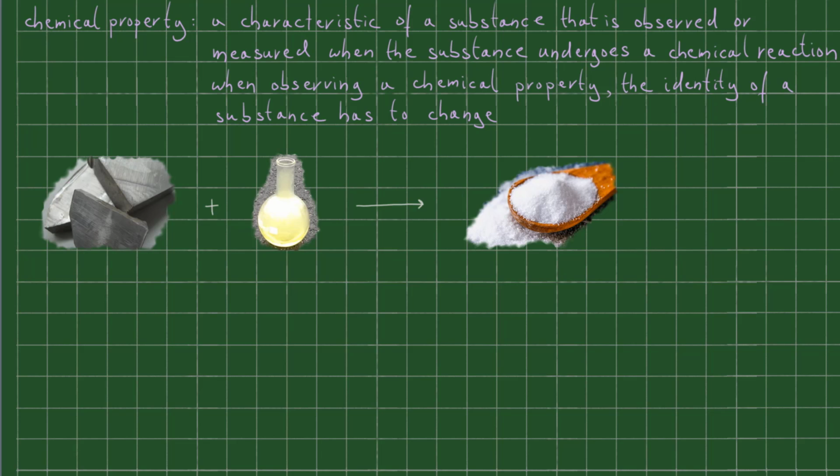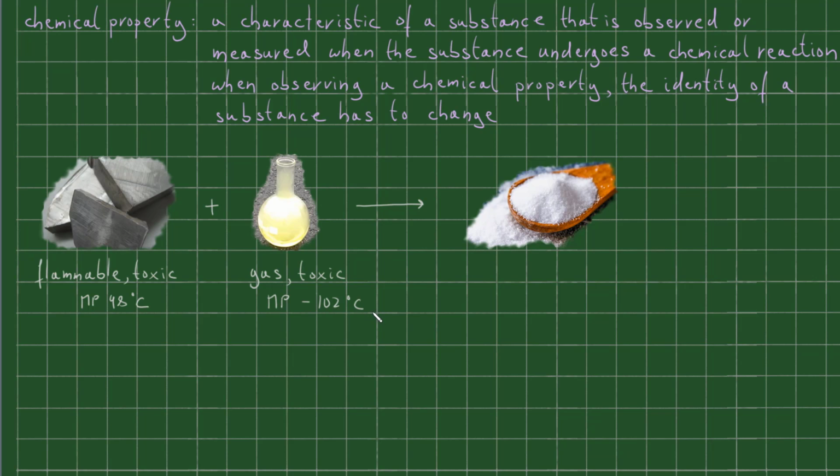Once sodium and chlorine react to give me salt, both of them are used up and we end up with salt. Something completely new with its own set of properties. What do I mean by that? Well, sodium is flammable, it is toxic, and it has a melting point of around 98 degrees Celsius. Chlorine is a gas. It too is toxic, and it has a melting point of around minus 102 degrees Celsius.